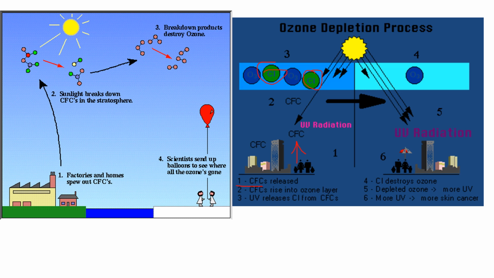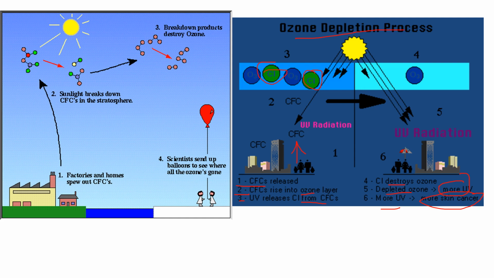So number one, CFC is released. Number two, CFC rises into the ozone layer. Third, UV releases Cl from the CFCs, then Cl destroys the ozone. Then number 5, it shows the depletion of the ozone and more UV rays are coming, and if more UV rays are there, then more skin cancer cases are happening.